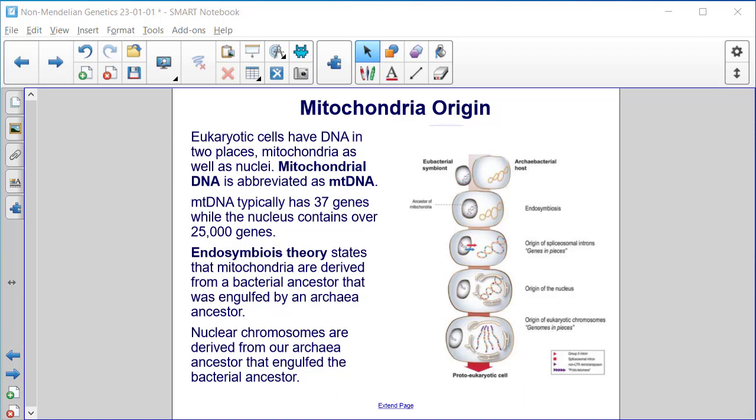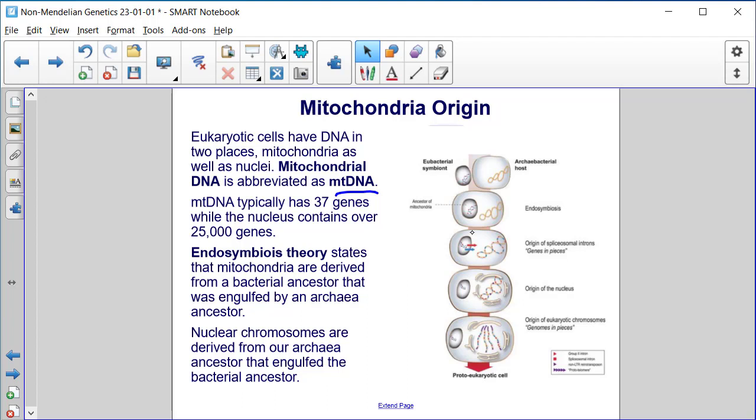Mitochondrial DNA is abbreviated as mtDNA. mtDNA typically has 37 genes, while the nucleus contains over 25,000 genes. Endosymbiosis theory, which you can see pictured in the images here, states that mitochondria are derived from a bacterial ancestor that was engulfed by an archaea ancestor.